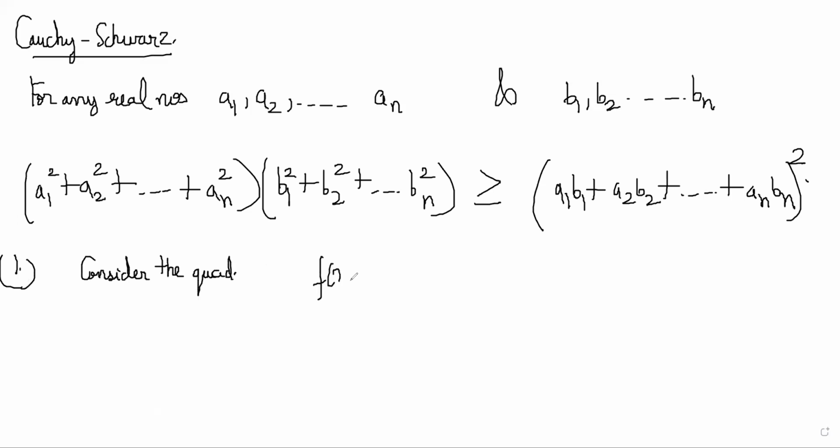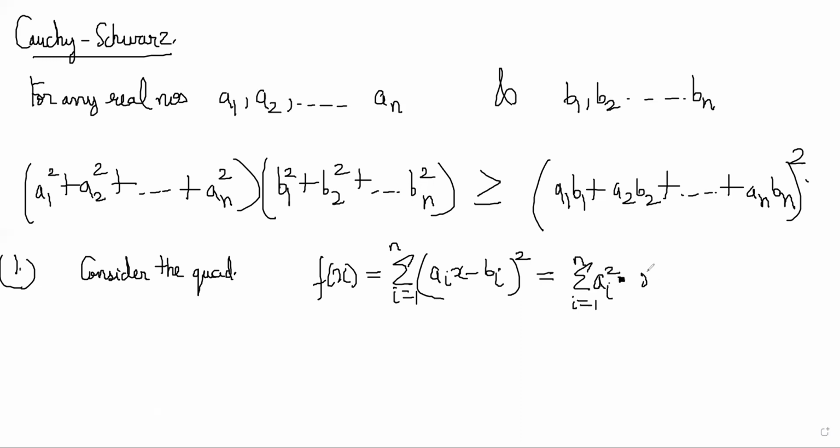f(x) is equal to the summation, i goes from 1 to n, of (a_i x minus b_i) whole square. If you expand it, you will realize that the x square term will have a coefficient of summation i goes from 1 to n of a_i square. This will be the x square term. Then there will be a minus x into 2 times summation i goes from 1 to n of a_i b_i term. And finally, the constant term will be summation of i goes from 1 to n of b_i square.